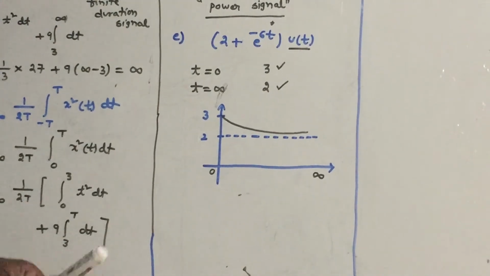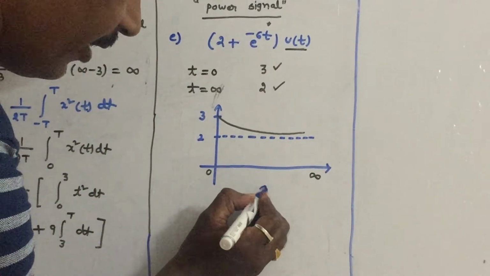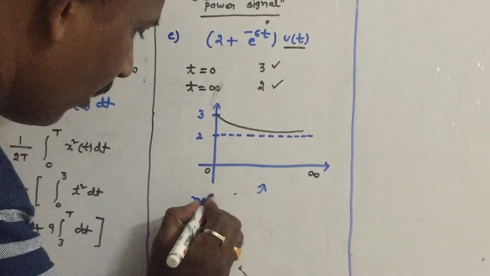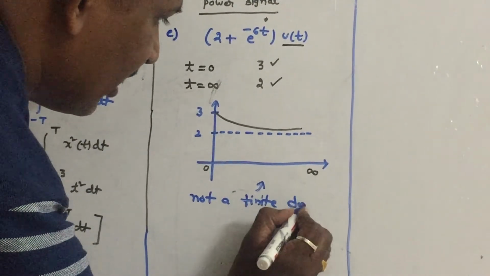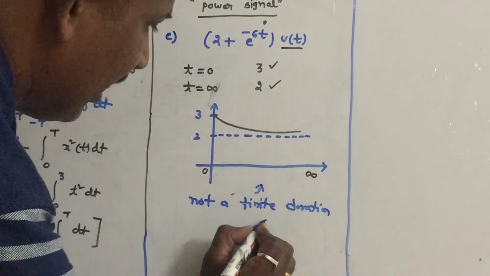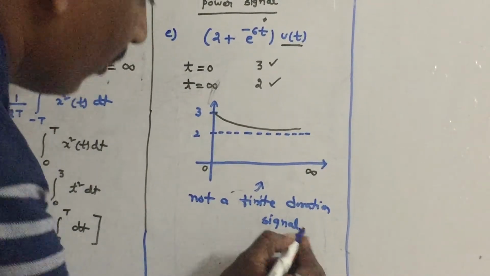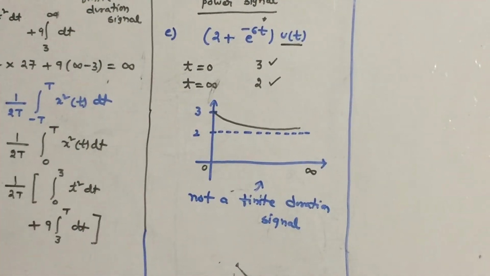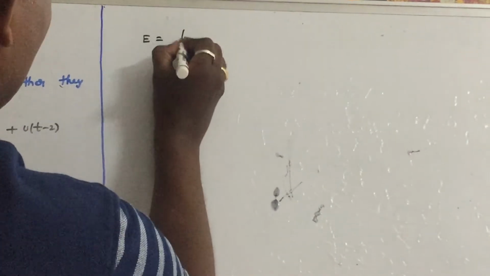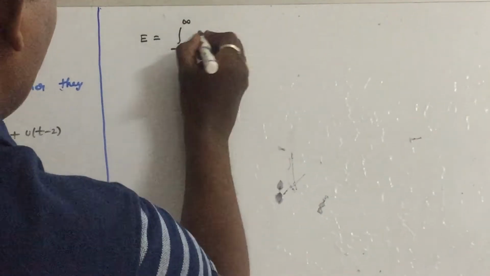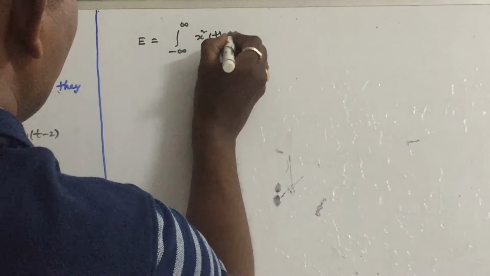So is it a finite duration signal? It is not a finite duration signal. So therefore what is the signal? The signal is a power signal. So let us calculate first the energy. What is the energy formula? The energy formula is the integral from minus infinity to infinity of x square of t dt.